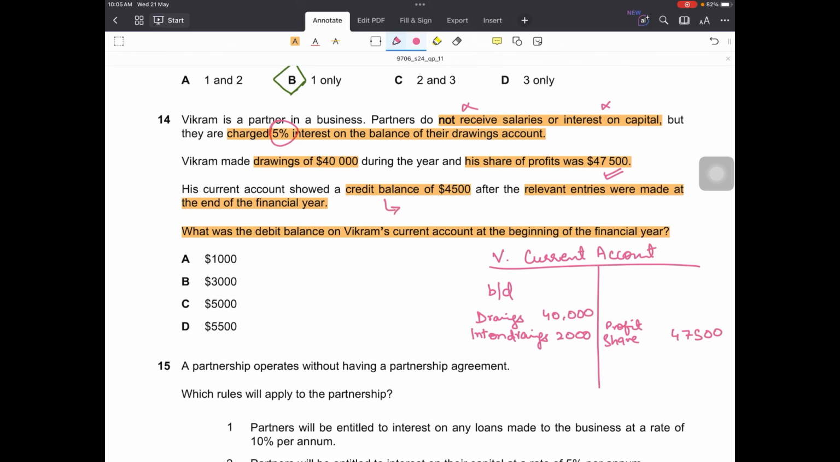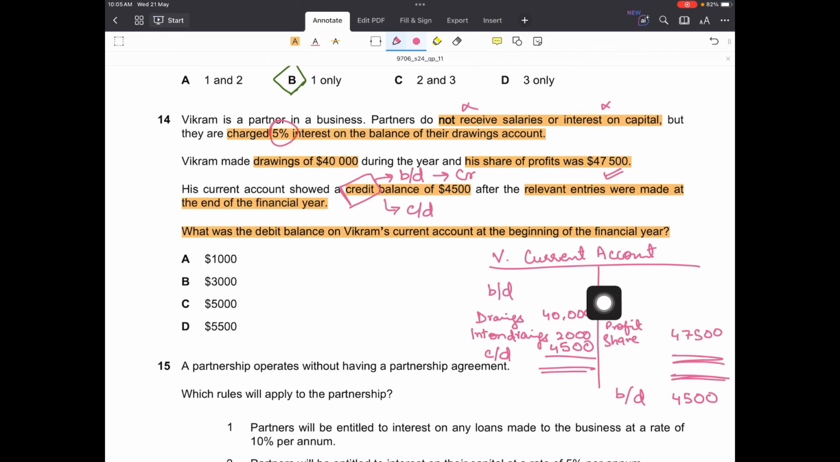So this is the credit balance at the end of the year. This is the balance carried down given to us. It says credit balance, but this means that the brought down will fall on the credit side. After totaling the current account, the BD will be on the credit side amounting to 4,500. So this means that the CD is on the debit side. Carried downs are given from the perspective of where the brought down will fall. So brought down will be on the credit side, which means that carried down is on the debit side.